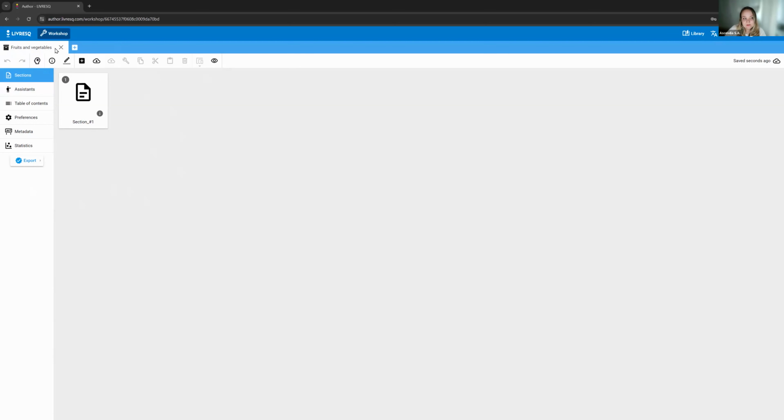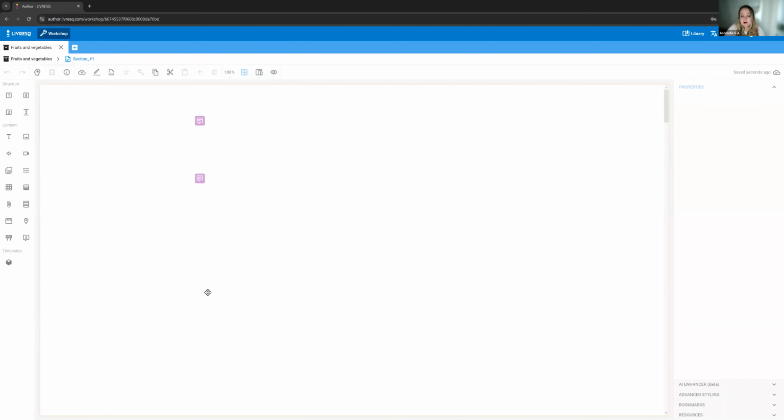It's called Fruits and Vegetables. I'm in the Sections menu. I did mention at the beginning that a LIVRESQ project is comprised of one or more sections. And inside these sections is where we can find our resources, where we can find our content. The principle is that if we want to select something, we single click it. If we want to edit something, we double click it. So if I want to look inside this section, if I want to edit it, I'm going to double click it. And here we have it.